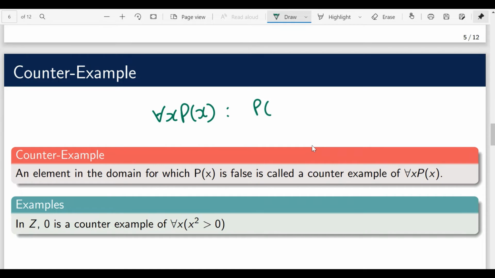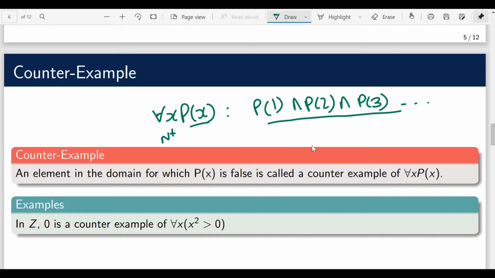This means, let's say my domain is N plus, then it will be P of 1 and P of 2 and P of 3, and so on. So whenever this particular predicate is false for at least one value from its domain, then definitely the entire equivalent representation will be false, because we are using conjunction here. So if any one of P1, P2, P3 up to Pn is false, then the entire predicate will be false. So let's consider this particular example.